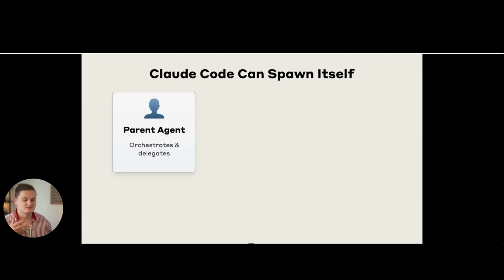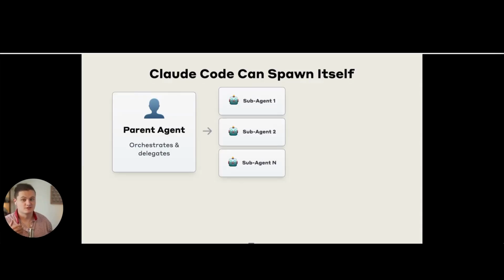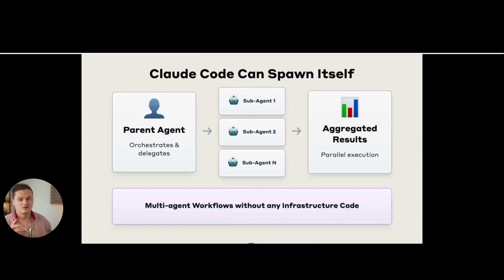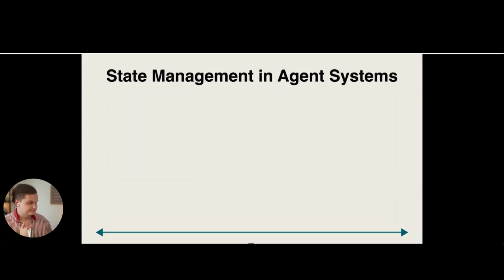The idea here is that you can set up a parent agent that can orchestrate and delegate to various sub-agents. This could be research, coding, whatever it may be. You can say whatever these sub-agents are, the parent agent will spawn them. These agents will then go out and complete tasks and come back, and then the parent agent will aggregate the results. And what we see here is that you are able to create these multi-agent workflows without any infrastructure code. And this is nothing new, but Claude Code has now made this a very first-class primitive within itself, where you are able to clearly define these agents, what tools they have access to, and what they should do, and then connect them all together.